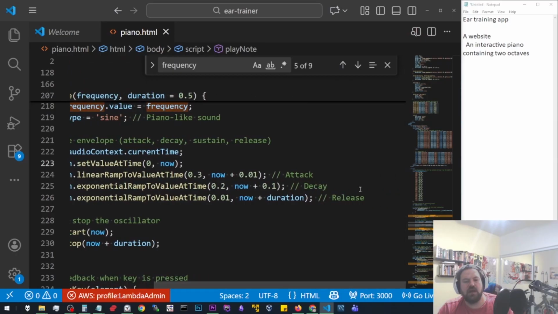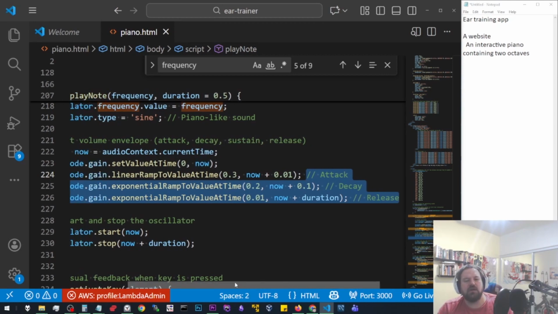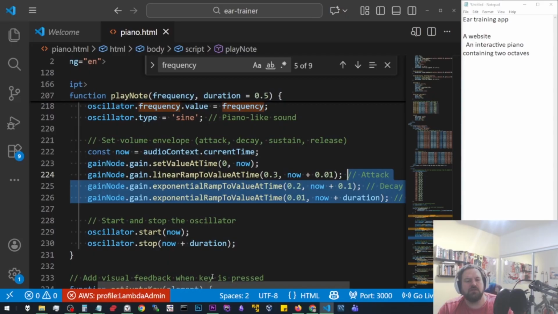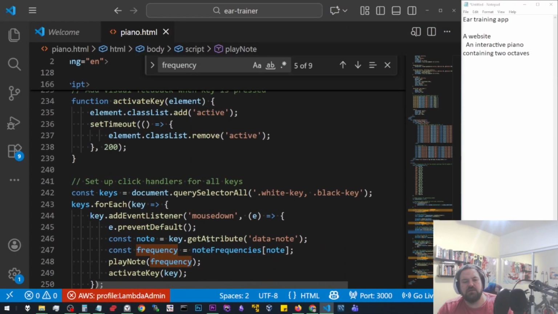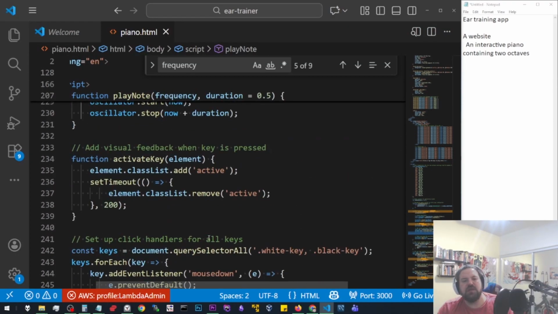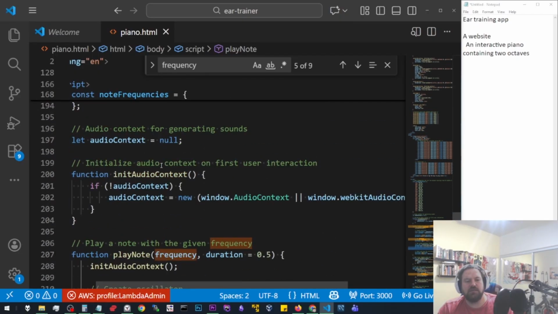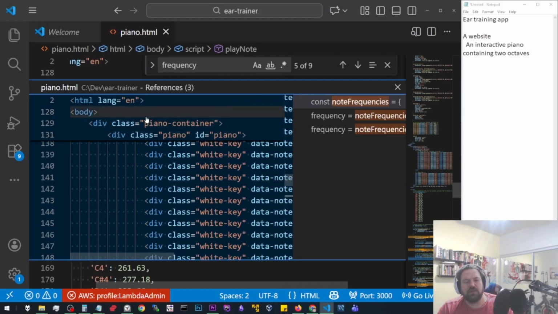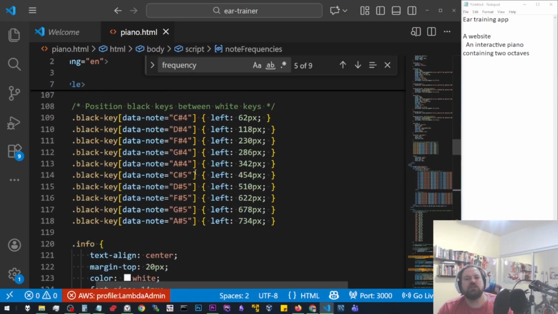When I hear gain, yeah, so once you see these comments, attack, decay, and release, it tends to do with how quickly it gets loud and how quickly it stops being loud, more or less. It's something akin to that. We're talking about waves, how they start and how they end, usually when we're talking about attack, decay, release, that kind of thing. Pretty interesting stuff. I would have immediately jumped to using some library. This actually was able to do it natively in the JavaScript, which to me is preferable. And I learned something here. I learned a couple things about how I would do this without having to even once check a reference.